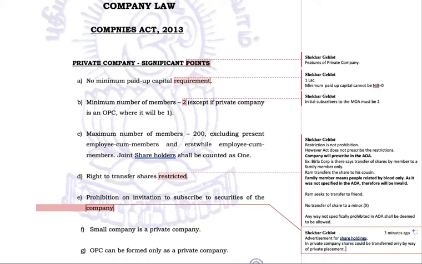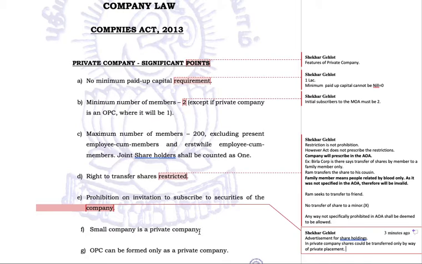This private placement means you come, you have a discussion with me, you understand my company, read the company's prospectus, see the company's growth, and if you have some belief, then yes, you become a member of our company. But it's not like you are going to buy my shares from some online portal. No, it cannot happen. You come, you have discussions, and only then can we sell shares to you. Otherwise, you cannot.